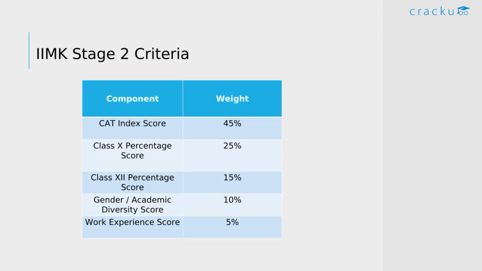Next, if you look at the stage 2 selection criteria for shortlisting candidates for PI and VAT, we can see that CAT has 45% weight, your 10th score is given a weight of 25%, 12th score has 15%, the diversity factor is 10% and the work experience score is 5%.